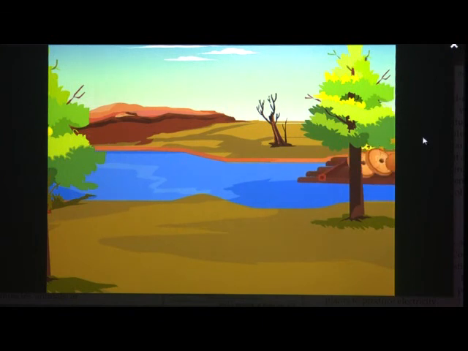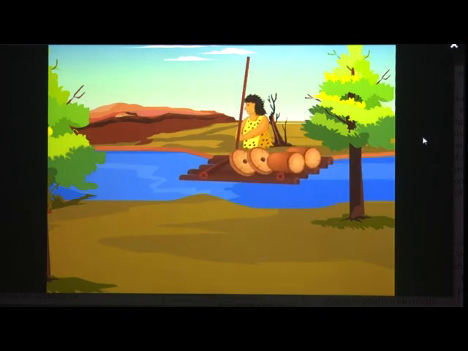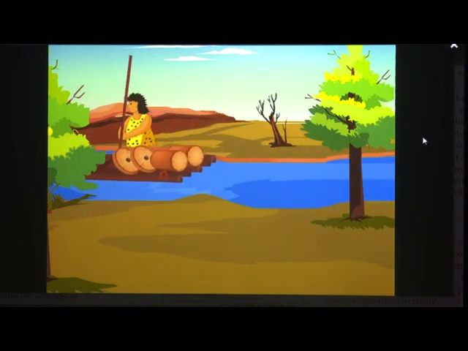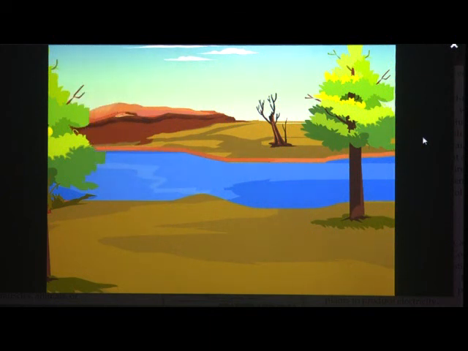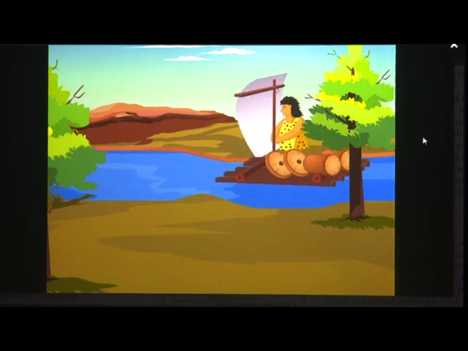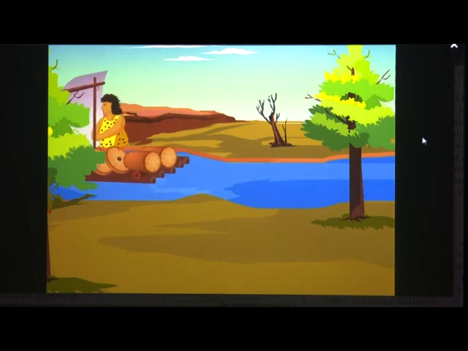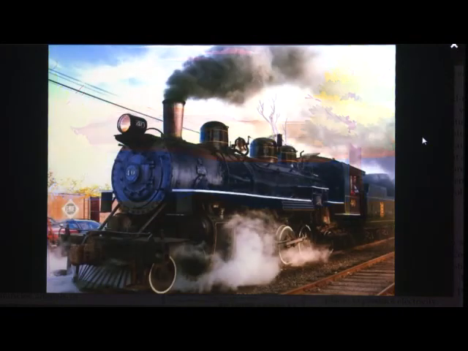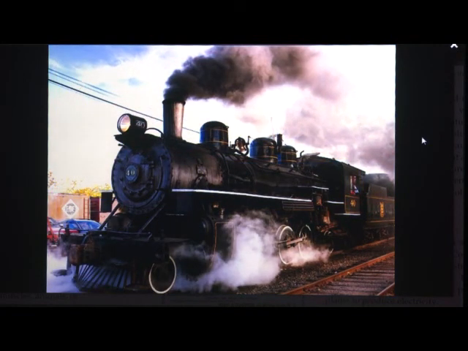Early humans used rafts or small boats carved out of trees to transport goods over water. Then they learned to use the power of the wind so that they could move faster on water. The invention of the steam engine revolutionized transport.